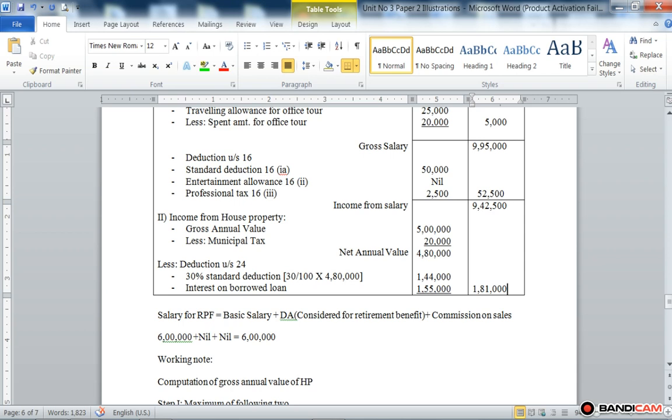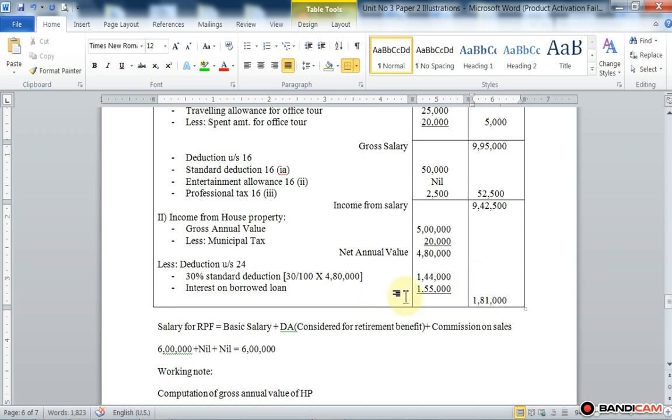Okay, so here we receive the amount, that is income from house property.